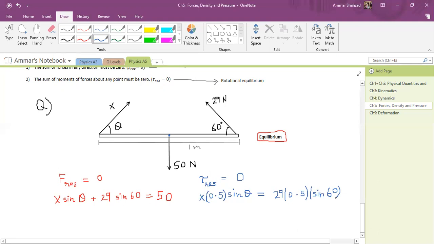So now as you can see, we have two equations and two variables. So we can simply solve this using the simultaneous equation method to find our answer.